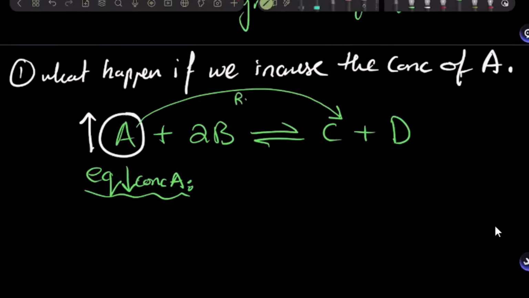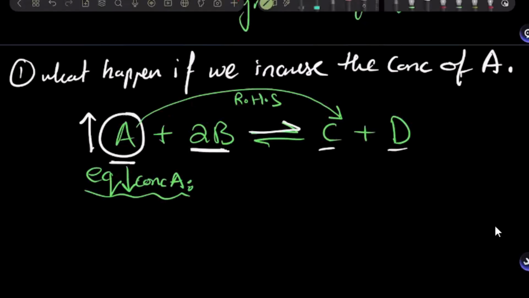Because if equilibrium shifts towards the right hand side, what happens? A starts getting consumed, B starts getting consumed in the forward reaction, and C and D are produced, right? And in this way, when it moves towards the right hand direction, all the extra A that came in starts getting consumed and converted into products. Is that clear?